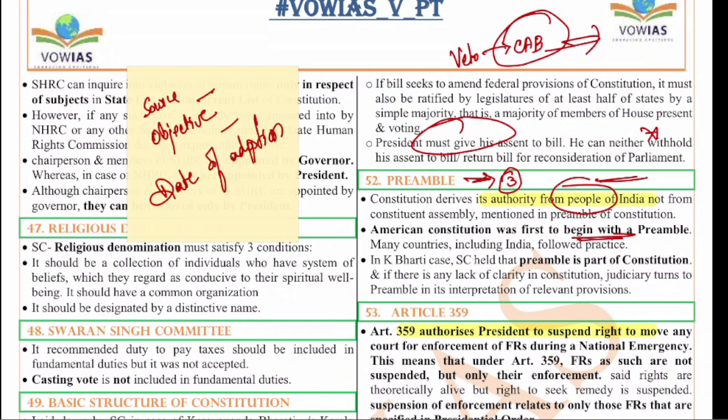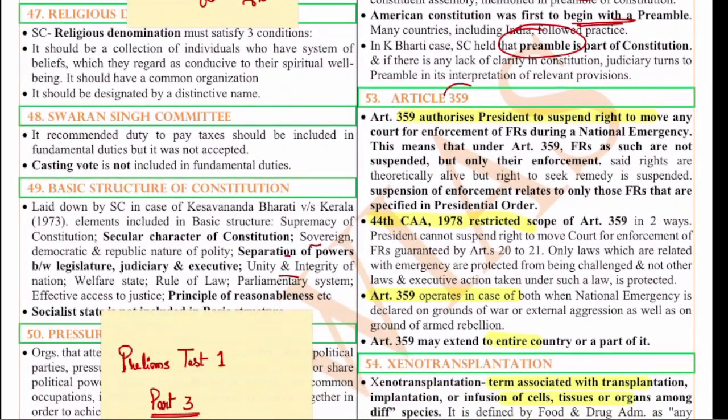And in the Kesavananda case, the Supreme Court held that the preamble is part of the basic structure. It is part of the constitution. In fact, as we have just seen in the mains video also, various provisions were added to the basic structure eventually, like secularism, equality, liberty, fraternity. The important objectives of the preamble were added to the basic structure. So, broadly, the preamble is part of the constitution, and it cannot be amended that easily. Things can be added to the preamble, but they cannot be removed.